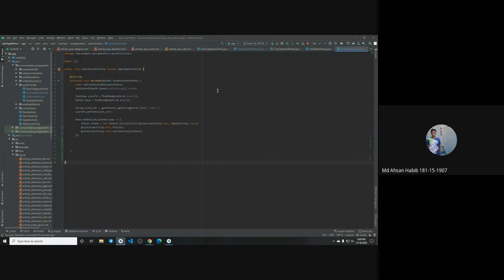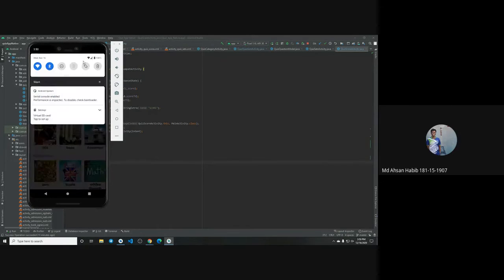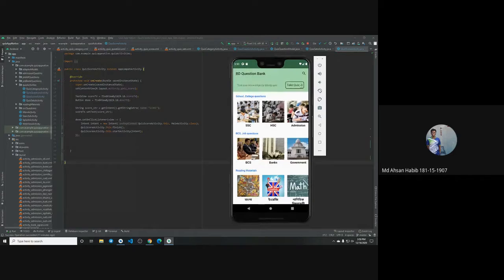My ID is 181151907. So now I am here to discuss how I have contributed my quiz part into this BD question bank. So now I am going to share my screen on my desktop. Give me a second, please. So this is I'm sharing my Android Studio code. So let's run the app first on my emulator. Okay, here it is. So I'm going to tell about how I contributed the quiz part.